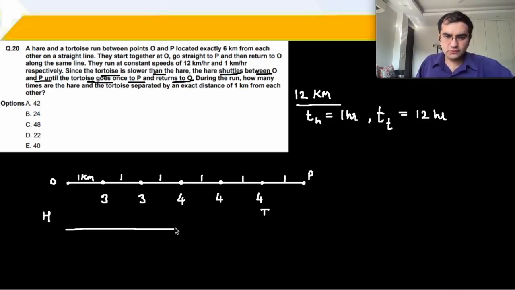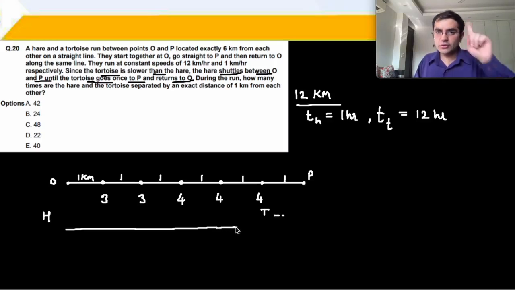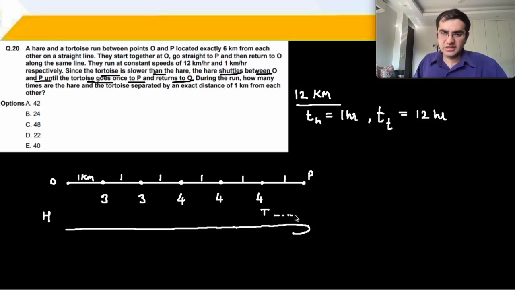Hare starts to move, the tortoise started moving ahead. Hare is moving, and while it is approaching the tortoise, there will be a distance of 1 kilometer between them. Okay? Hare came a little further ahead, the tortoise reached here, and the tortoise now went back. When the tortoise went back, the hare came a little further ahead, and on the return the distance between hare and tortoise will be 1.